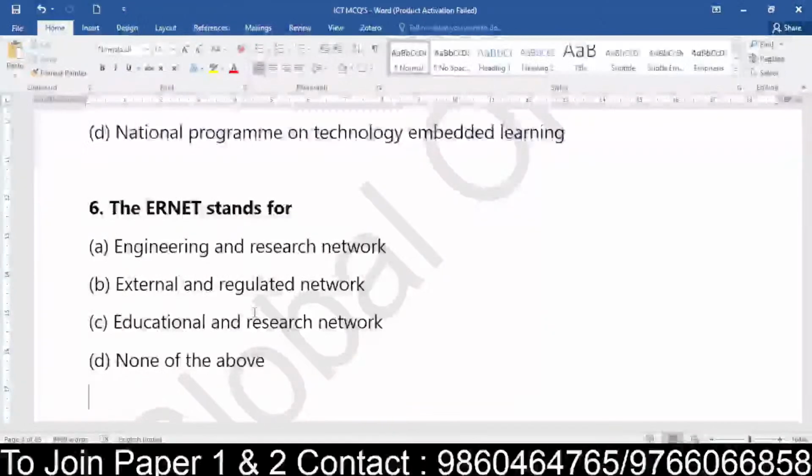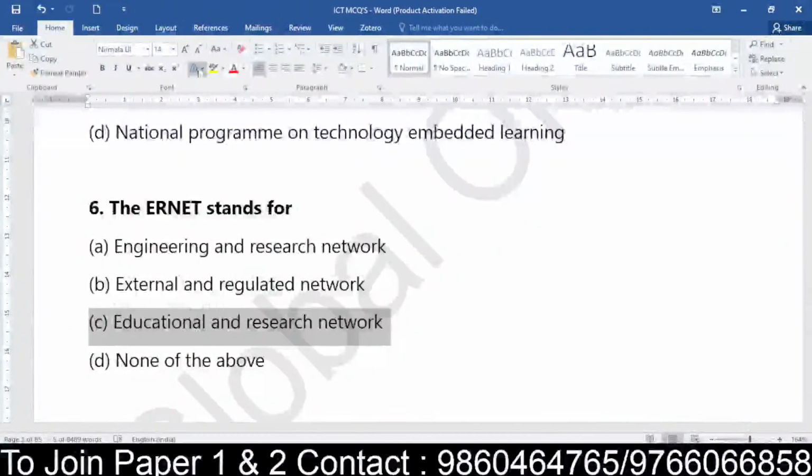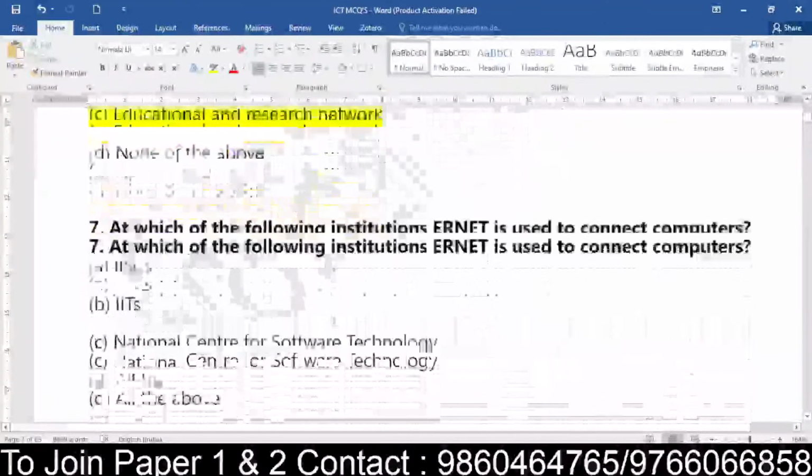So ERNET stands for what? Engineering and research network, external and regulated network, education and research network, or none of the above. Okay, yes, answers are faster. Very good. So yes, it stands for Education and Research Network. Very good. Okay, coming to question number 7, everyone.